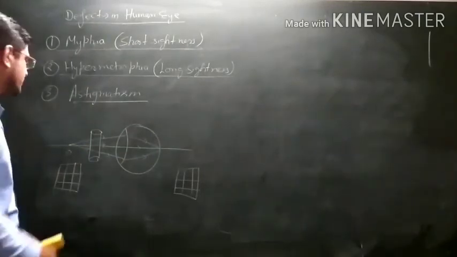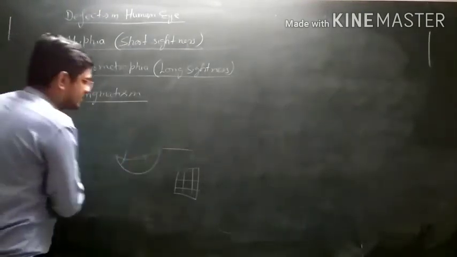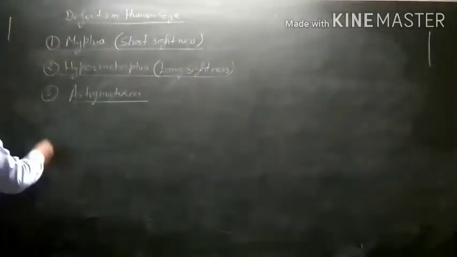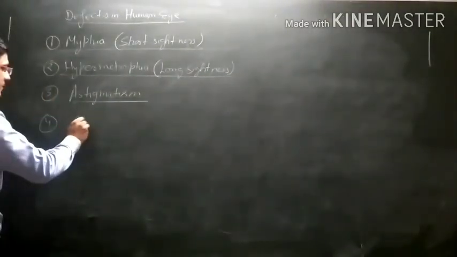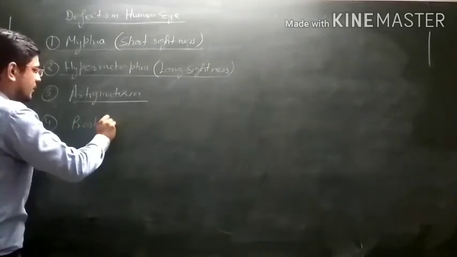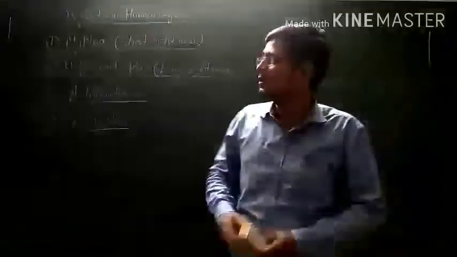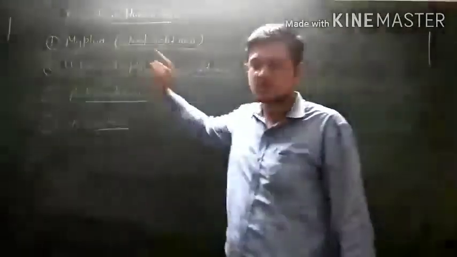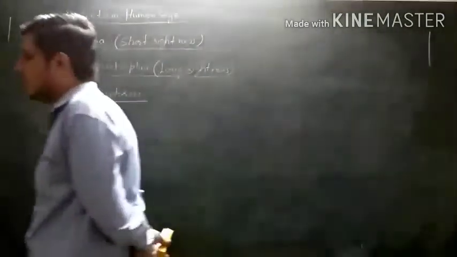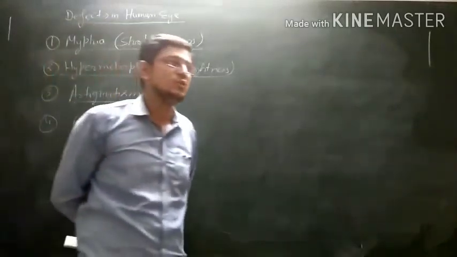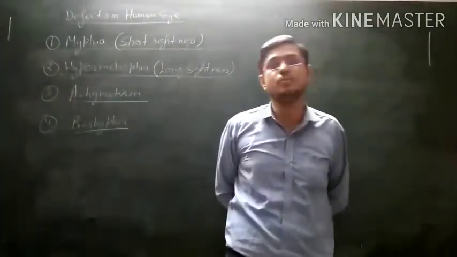Now, the last human eye defect we will discuss, number 4, is presbyopia. What is presbyopia? Very simple. It is a combination of the first two human eye defects. In this case, a human cannot see near and far objects clearly.